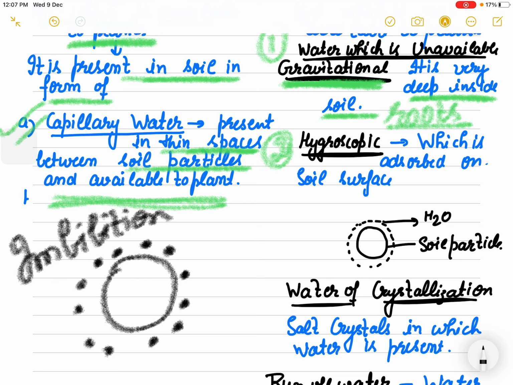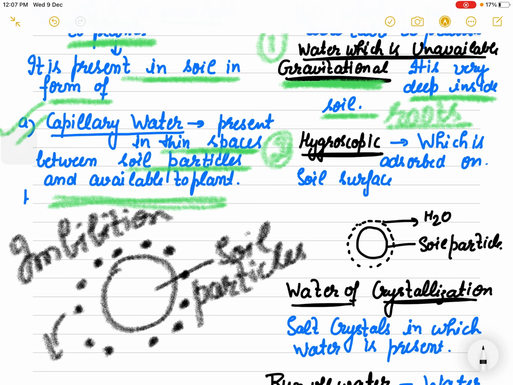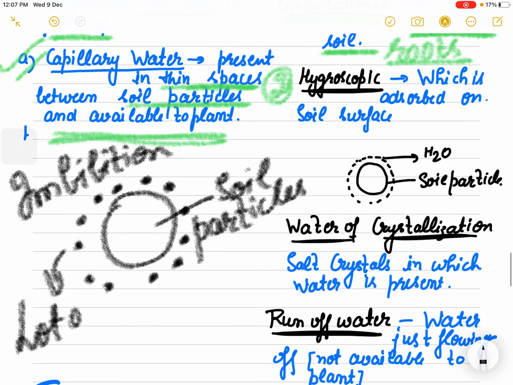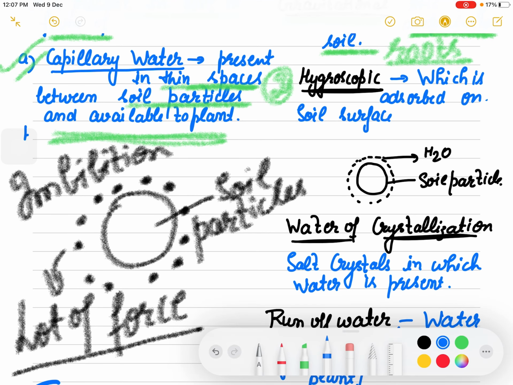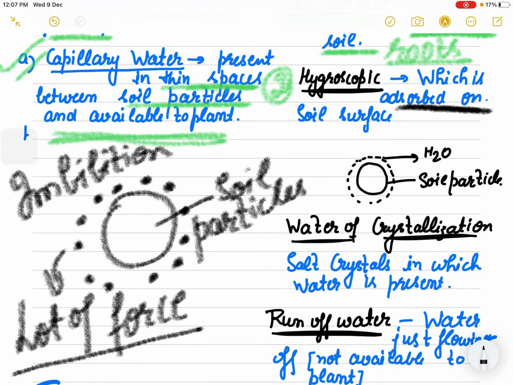Same here, there is water present on the surface of these soil particles. To get this water, a lot of force is required, and plants do not apply that much force. So this hygroscopic water, which is present on the soil particle surface, cannot be taken up by the plants, right?